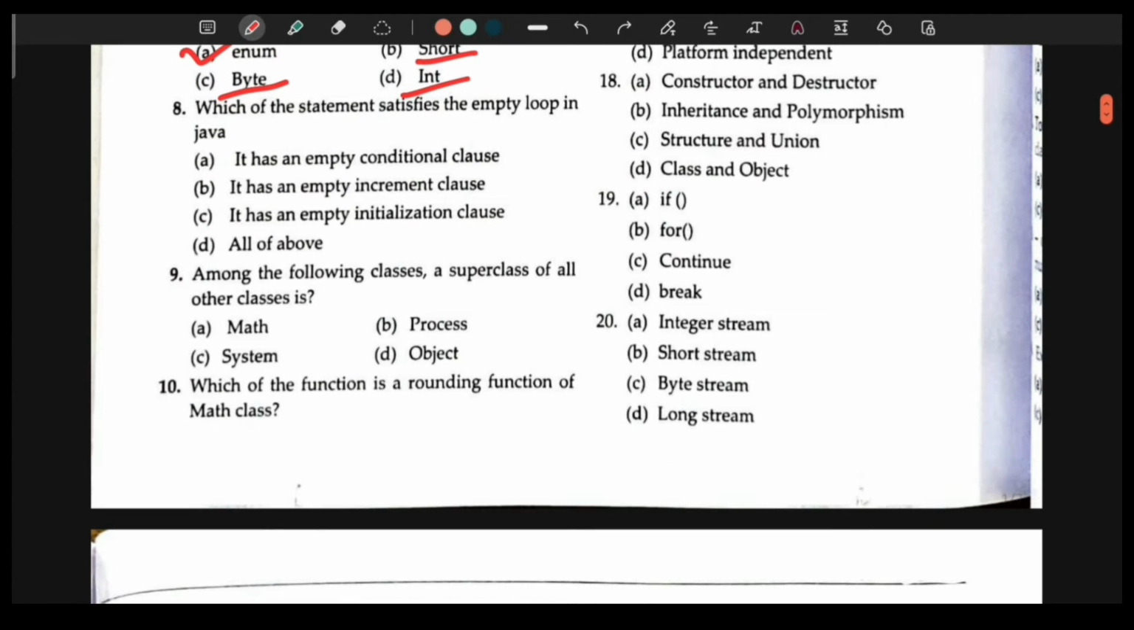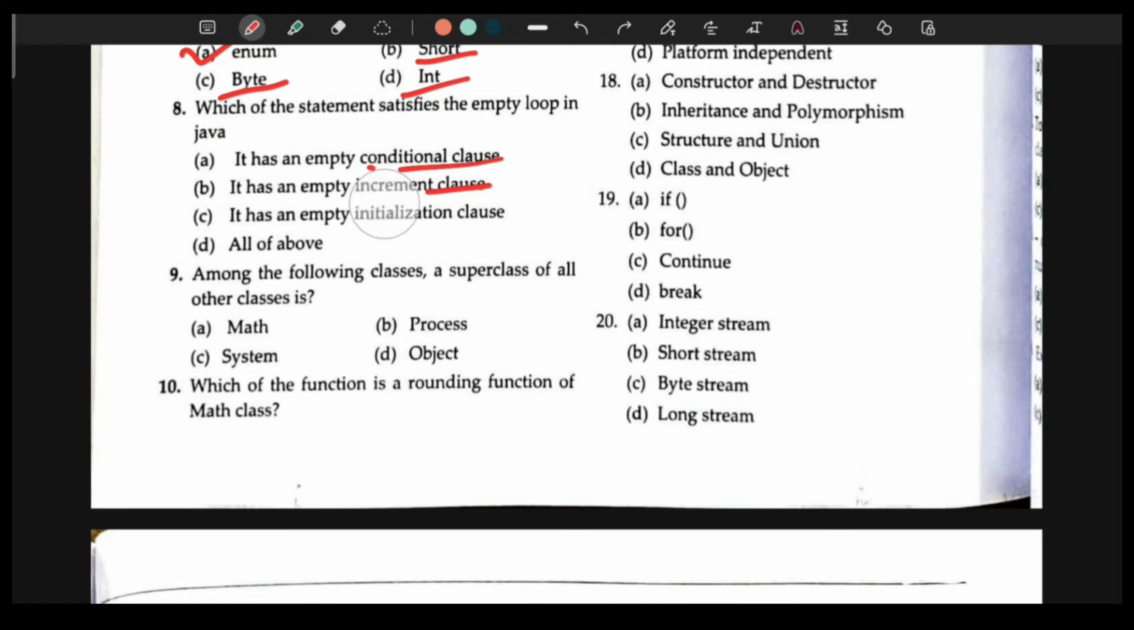Question 8, which of the statement satisfies the empty loop in Java? So first option says it has an empty conditional clause. Second statement says it has an empty increment clause. C option is it has an empty initialization clause, and D is all of the above.